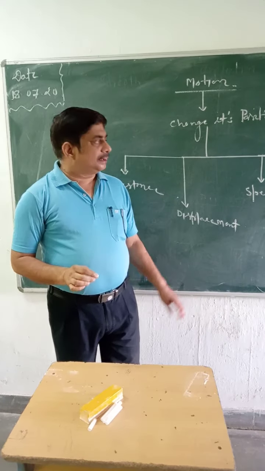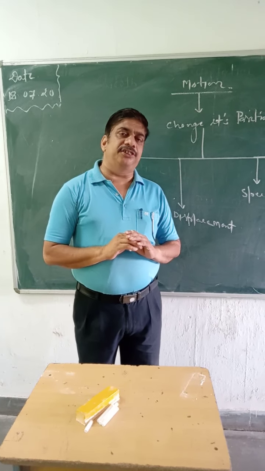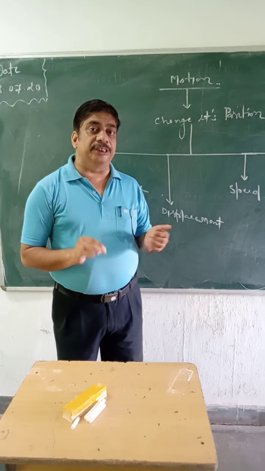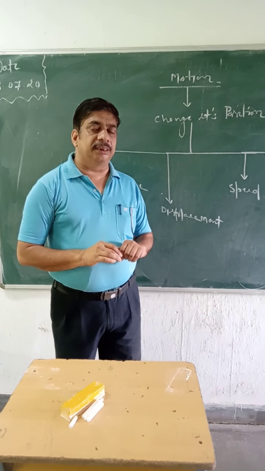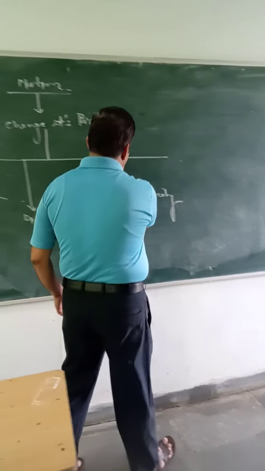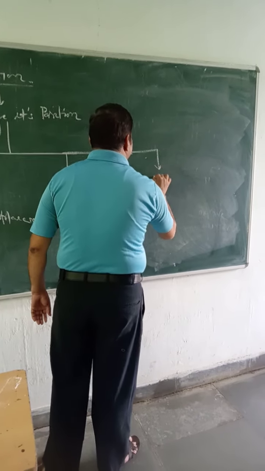Now, is there any change in the speed or the velocity of the bus with respect to surrounding? If the answer is yes, then this is the acceleration.